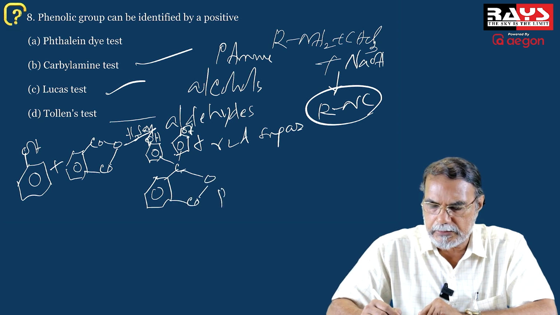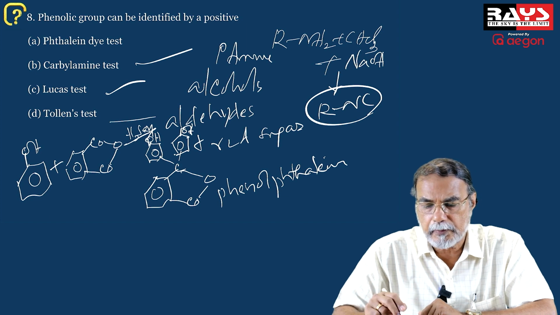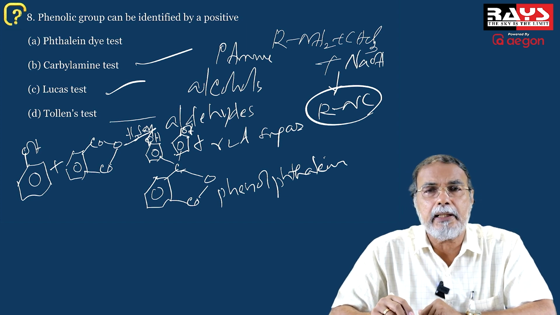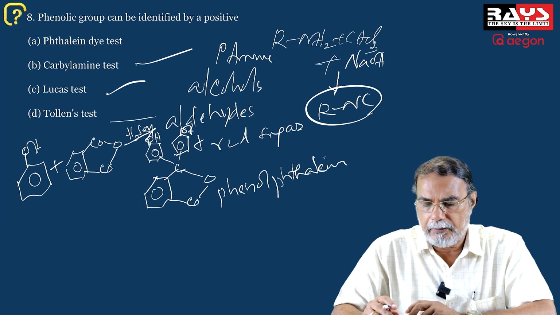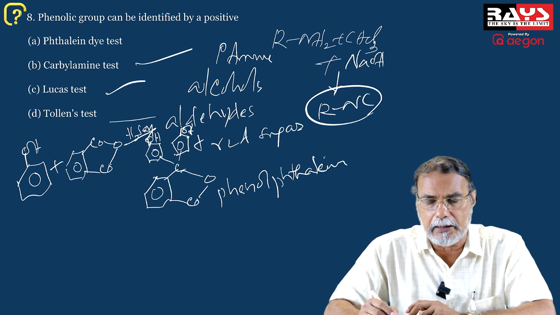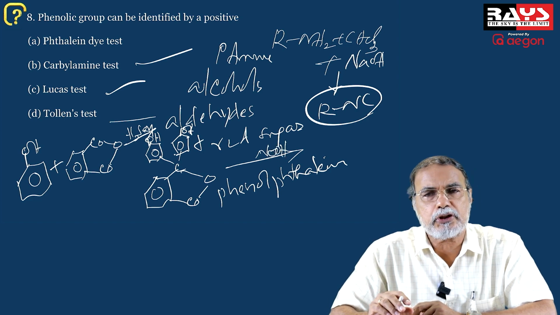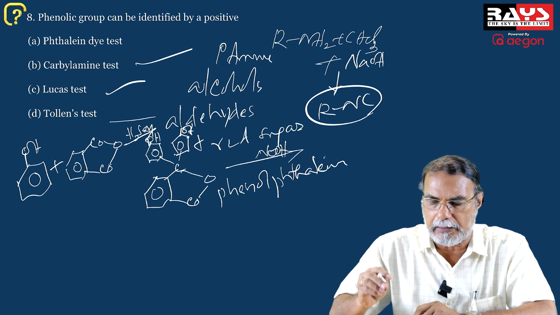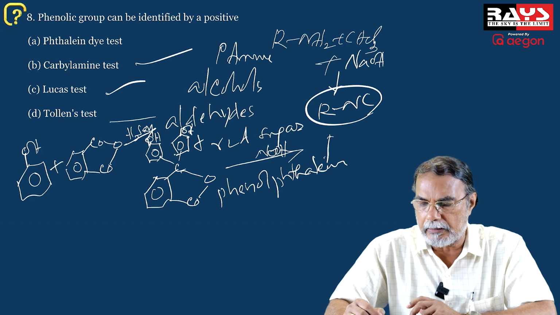And the compound formed is what you call phenolphthalein. The compound is very familiar to you, but actually it is in an acid medium, and therefore the phenolphthalein form will not have any color. So to see the color, you have to add some alkali after the reaction, or you pour the contents of the test tube in which you performed the reaction into alkali, sodium hydroxide solution, and phenolphthalein is pink in alkali, and therefore you can see a pink color.